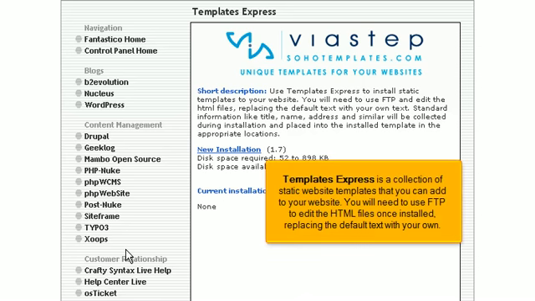TemplateExpress is a collection of static website templates that you can add to your website. You will need to use FTP to edit the HTML files once installed, replacing the default text with your own.